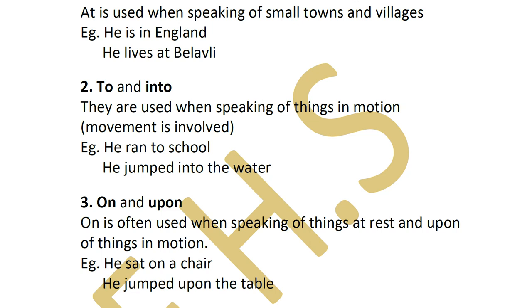He jumped into the water. Here also there is action, that is jumping. But the difference between the two is, into means you're going inside something. He placed the ball into the box. As here, he jumped into the water. The ball fell into the well. Whereas he ran to school, you cannot go into a school, you're going to a school. Clear? You're not getting buried inside, or going into the water. There's nothing like that in the school.